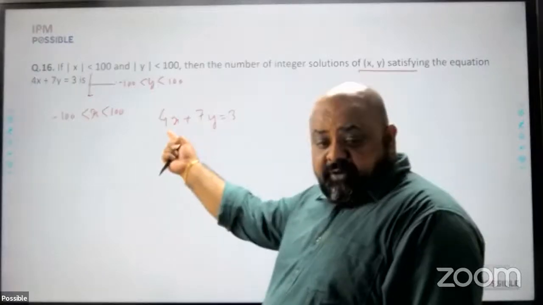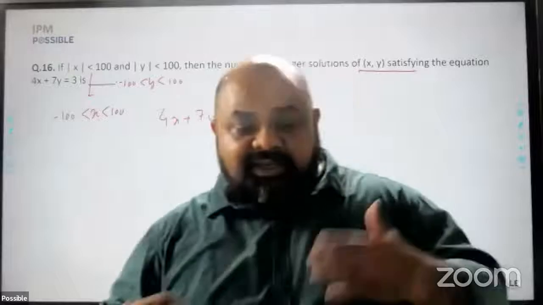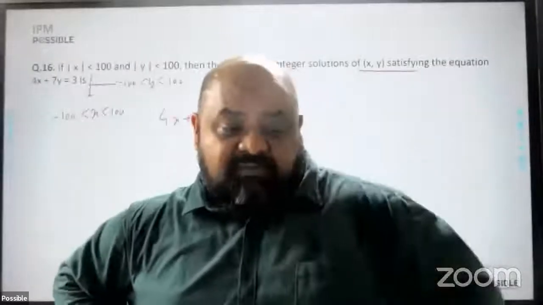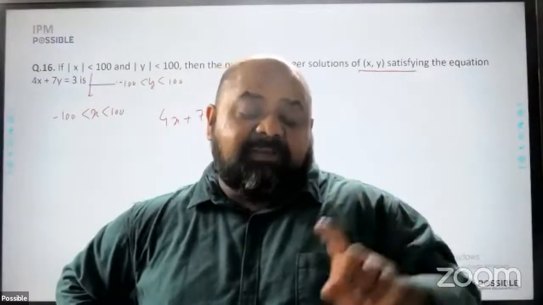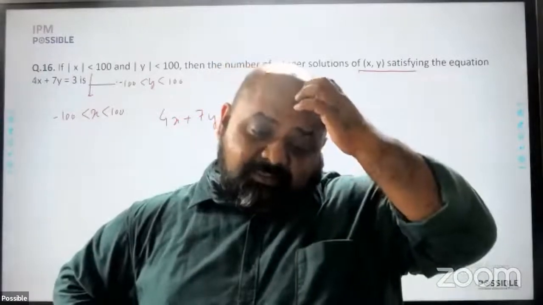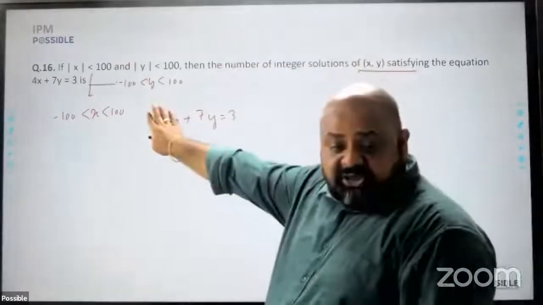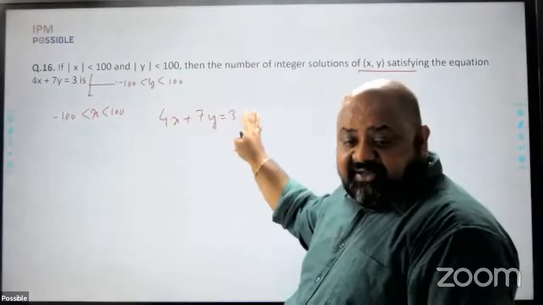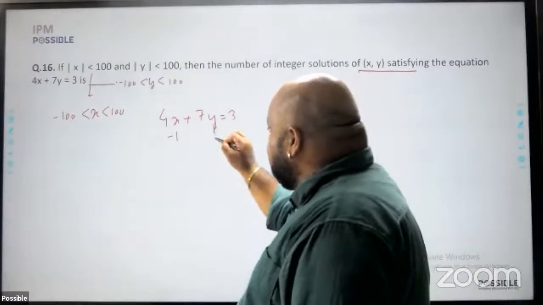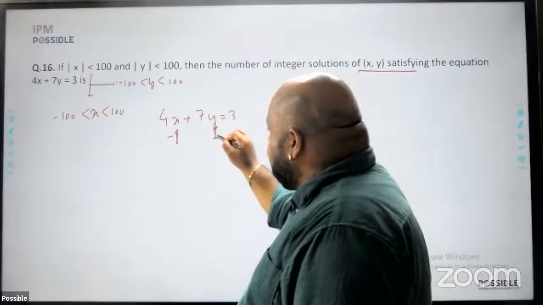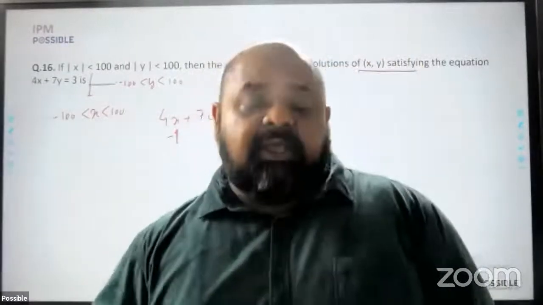A multiple of 4 and a multiple of 7 add up to give me a 3. Clearly, one value will be negative, the other will be positive, right? So a multiple of 4, a multiple of 7, the difference between them has to be 3. Any numbers that come to mind? Of course, 7 minus 4 is a 3. So if I make this minus 4 and this 7, I'll get the 3. So one of the possible solutions is minus 1 and 1. X is minus 1, y is 1. From here, we build further solutions.